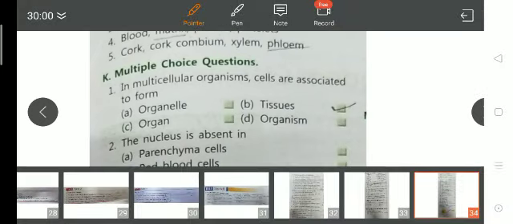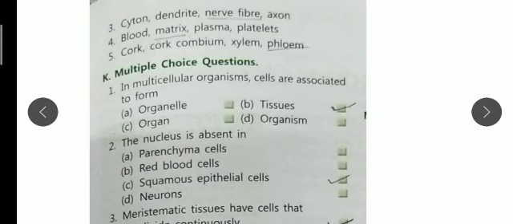Blood, matrix, plasma, platelets. So you can see here matrix is the odd one out, because the other three are components of the blood. Now the spelling of cambium is written wrong here. Cambium will come, not combium. Xylem, phloem: phloem is the odd one out, because the other three are parts of the xylem component.